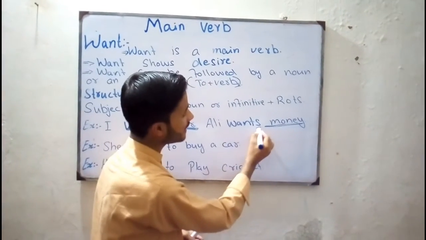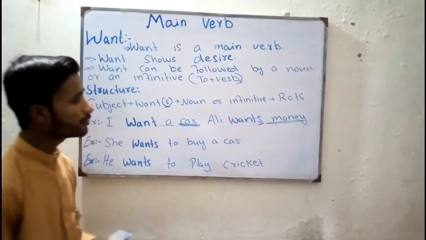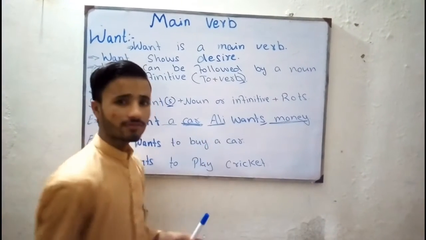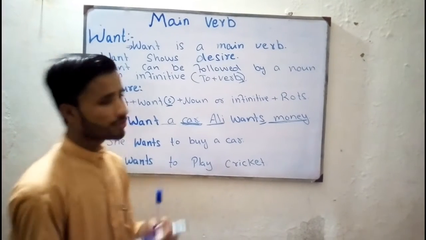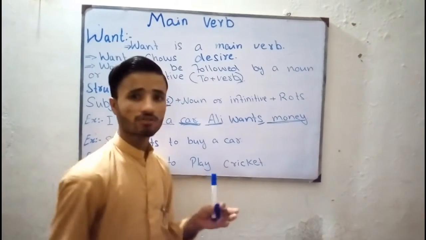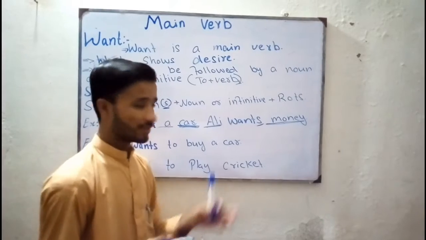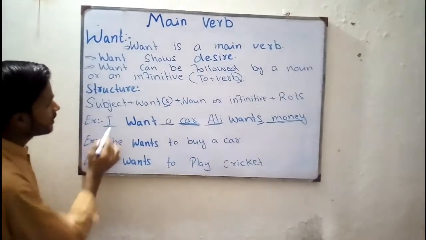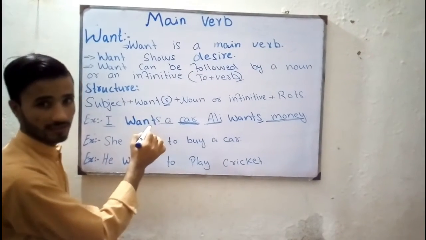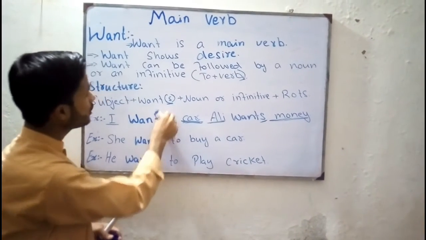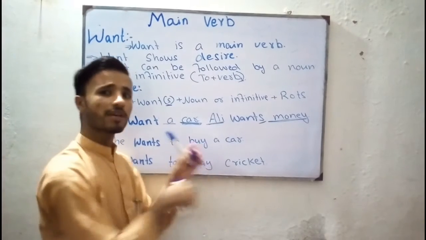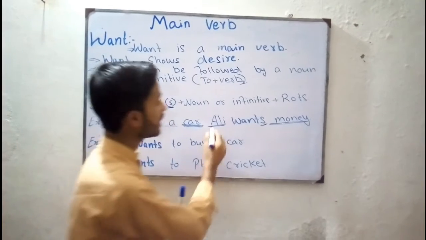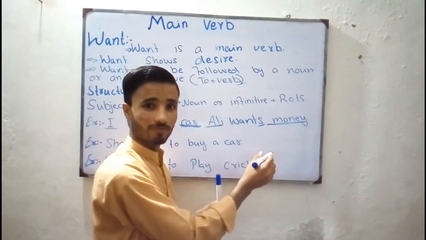Now here you can see s with wants. Why did we use s with want? Because Ali is singular. As you know, according to rules, we have to put s, es or ies with a singular subject, right? But in simple present sentence. Is this clear? Here we have I. With I we cannot say I wants. It is completely wrong. So we should say I want a car. But if we have a singular subject in simple present, then we have to say Ali wants money. Ali wants money. Is this clear?